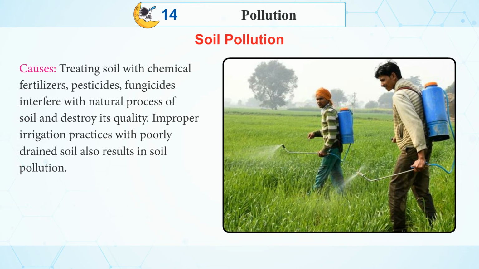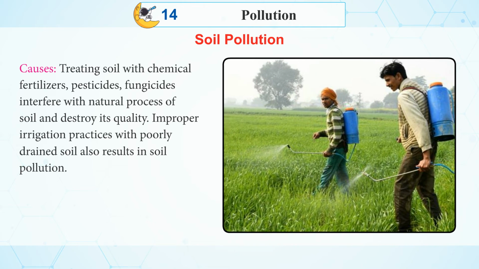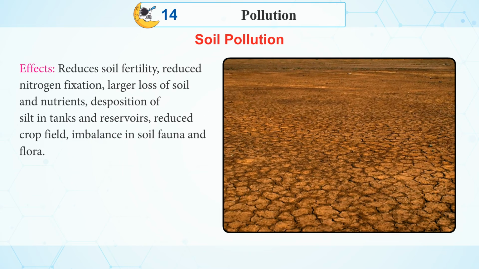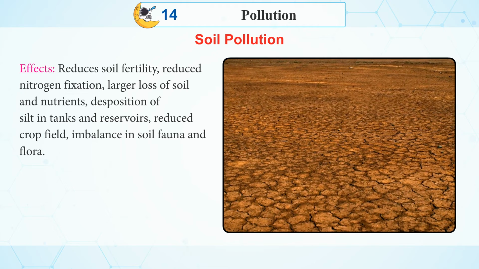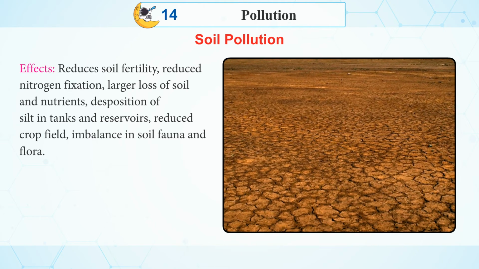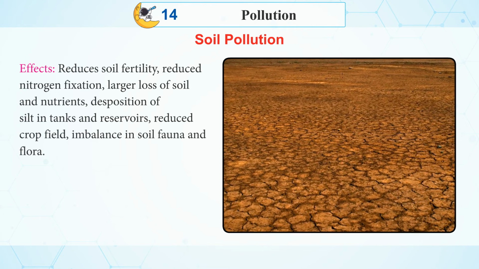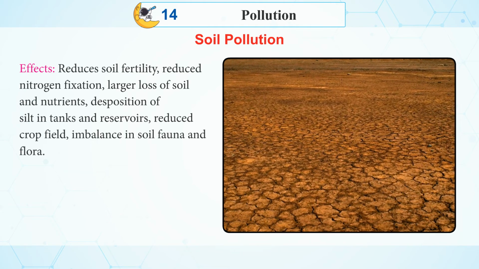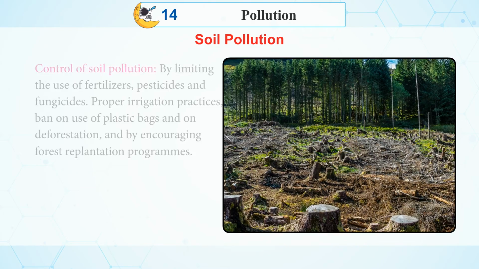Improper irrigation practices with poorly drained soil also result in soil pollution. Effects: reduces soil fertility, reduced nitrogen fixation, larger loss of soil and nutrients, deposition of silt in tanks and reservoirs, reduced crop yield, imbalance in soil fauna and flora.